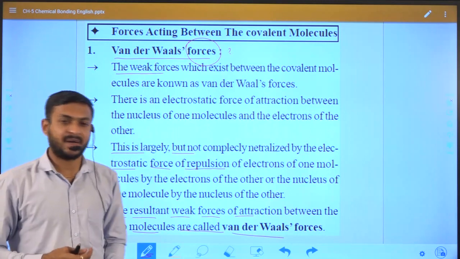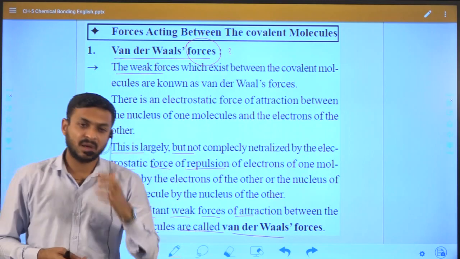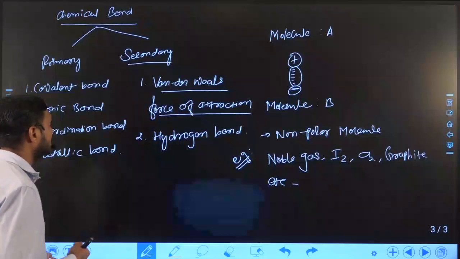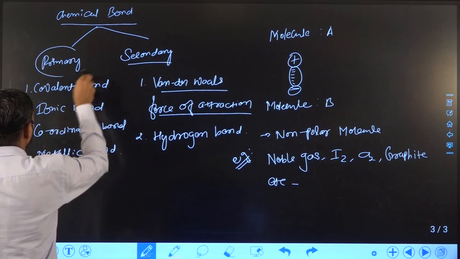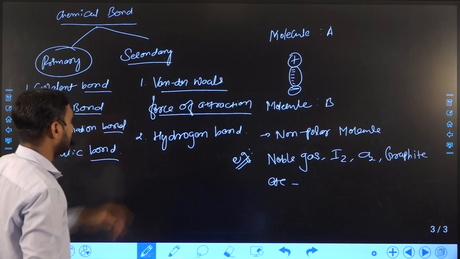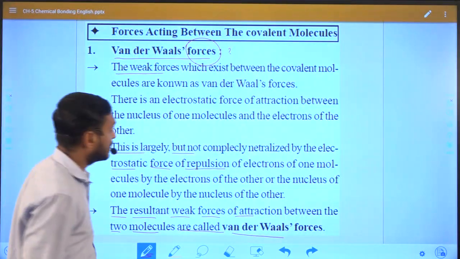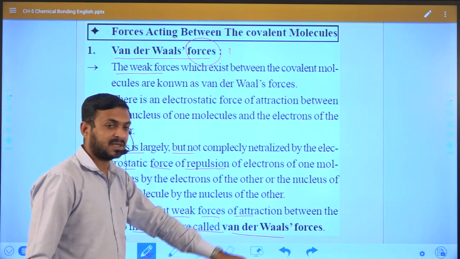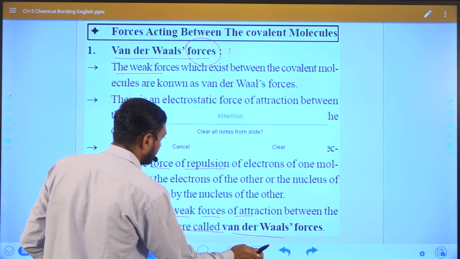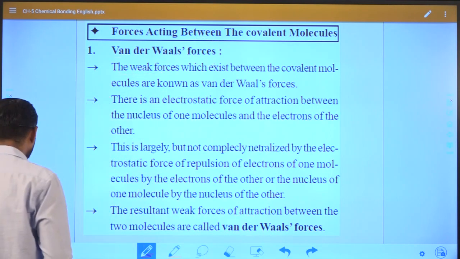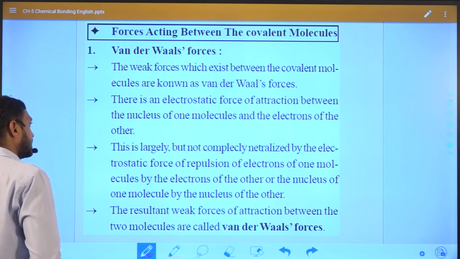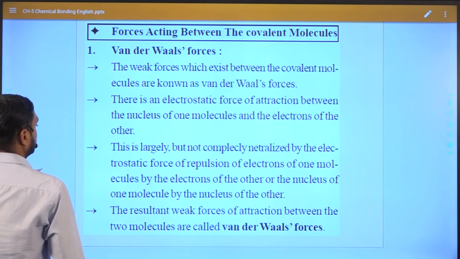A bond is permanent, while a force is not permanent, it is secondary. That is why we divide it into two parts. One is primary, which is known as all bonds, while in the case of secondary we use the word force. So this type of attraction comes into the secondary types of bonding.